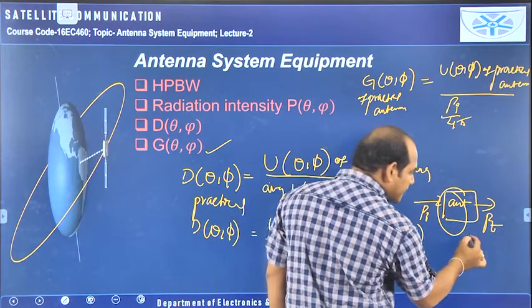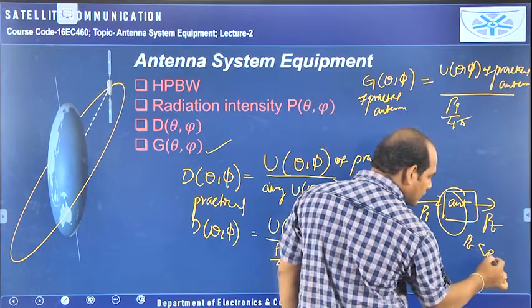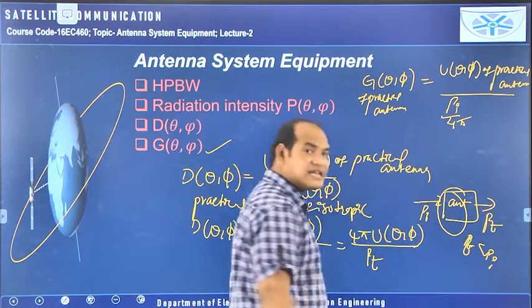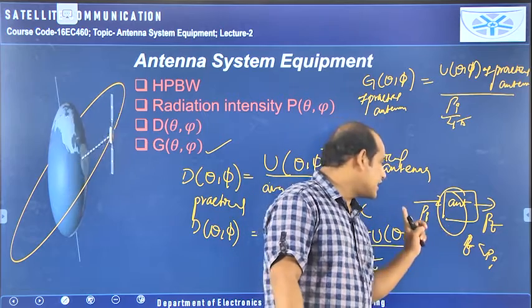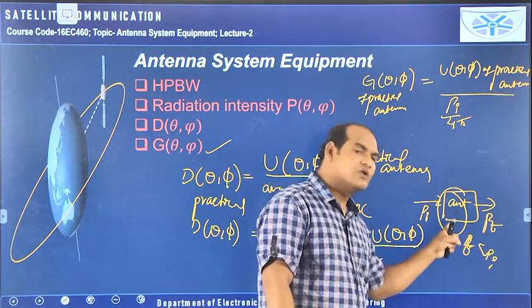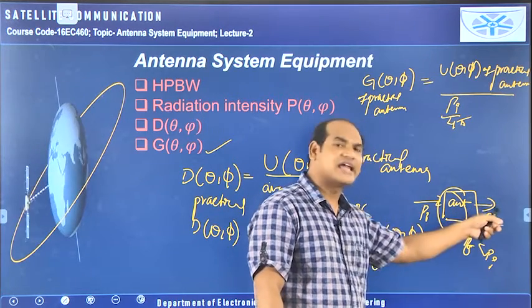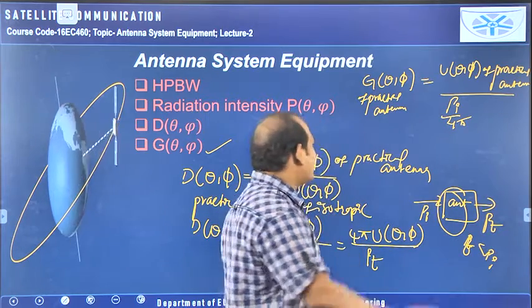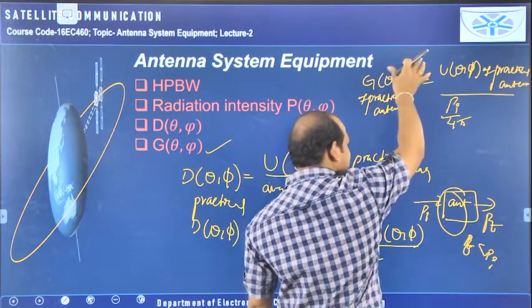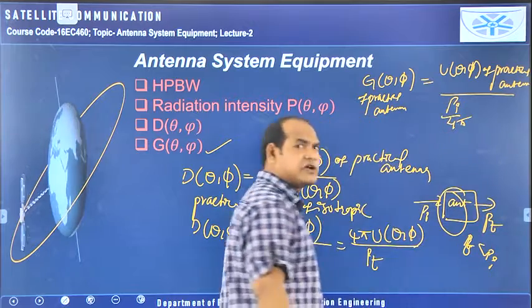So always PT is lesser than PI, because some power is wasted here. For example, if I give 10 watts, 1 or 2 watts is used up, so here you will get 9 or 8 watts. So PT is always lesser than PI. While defining the gain, you should use PI only, the input.